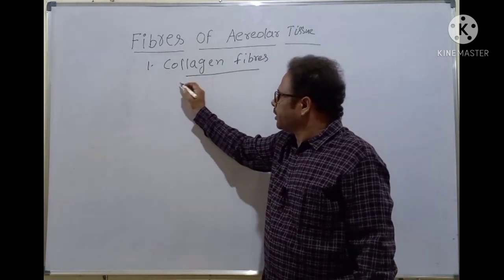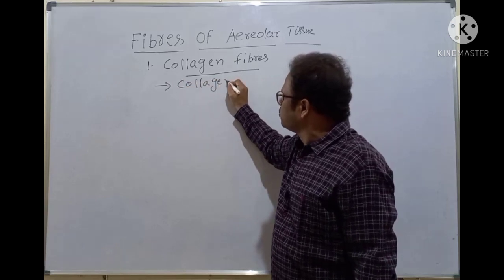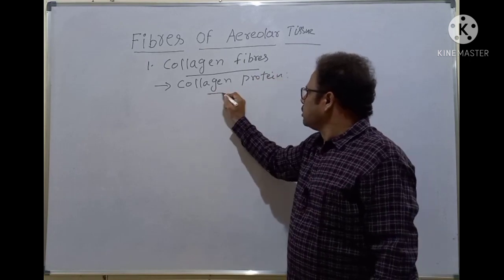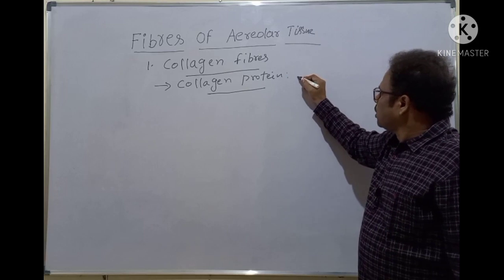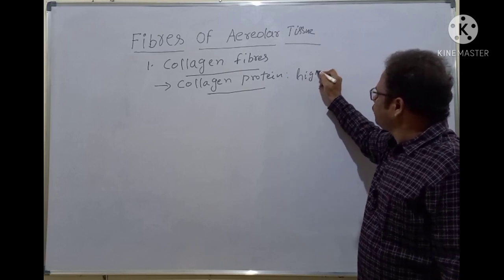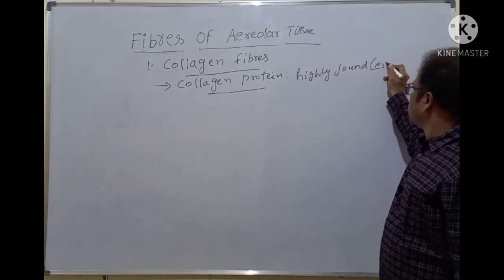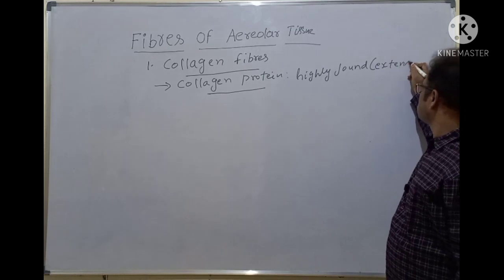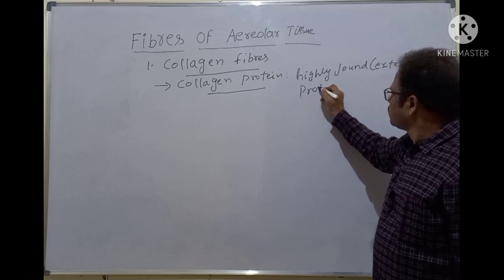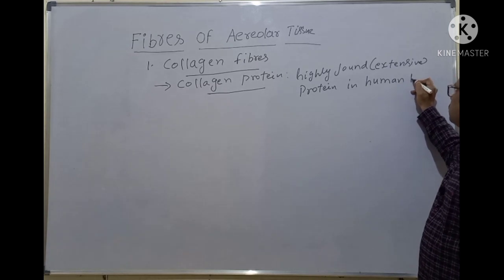Collagen fibers are made of the protein called collagen. Collagen protein is the largest, most abundant, extensive protein in the human body.